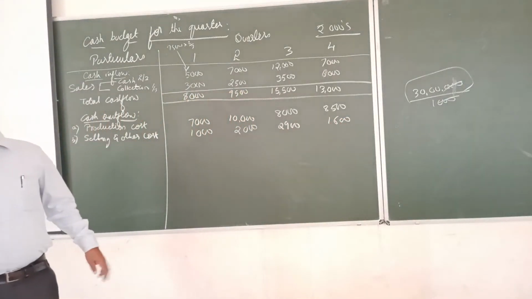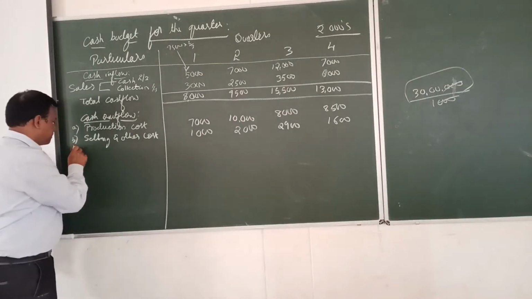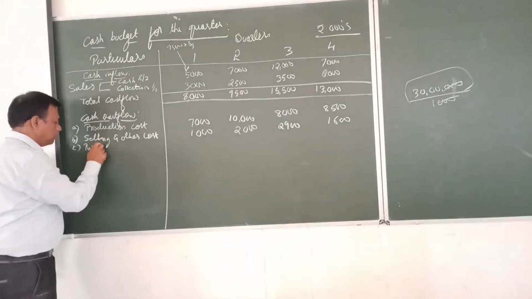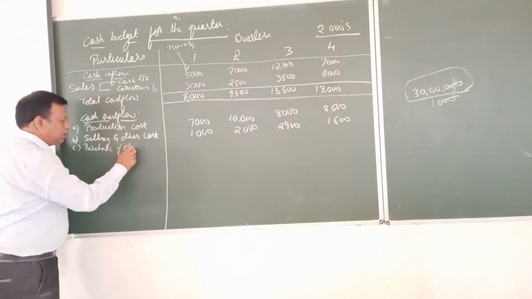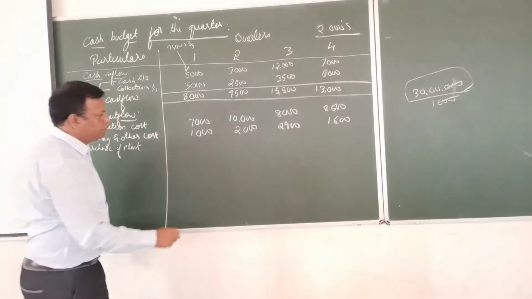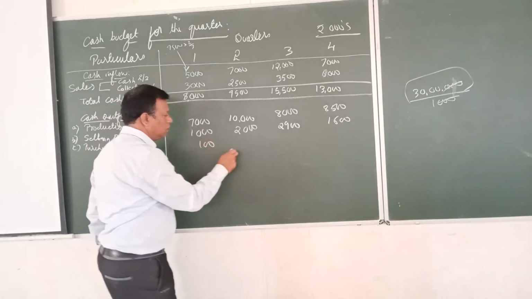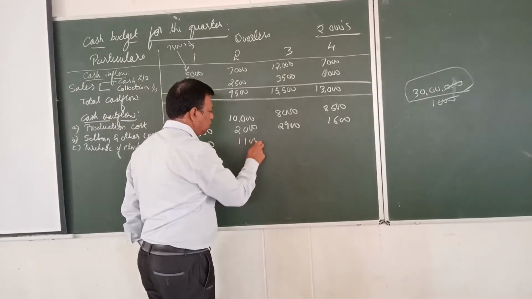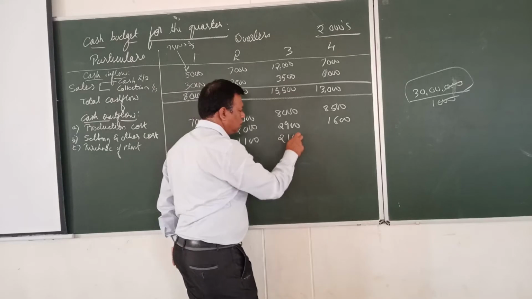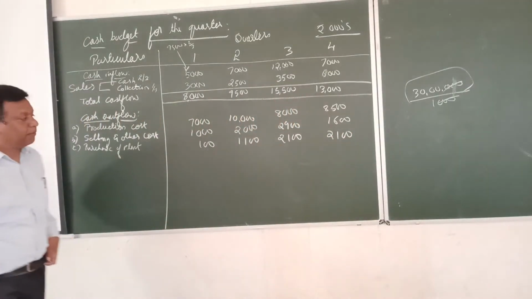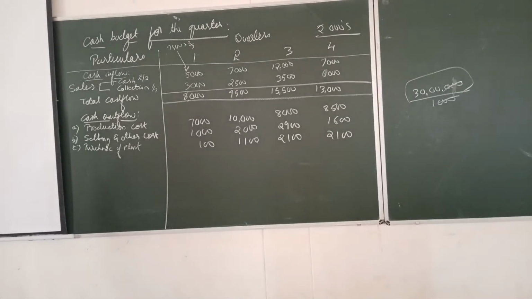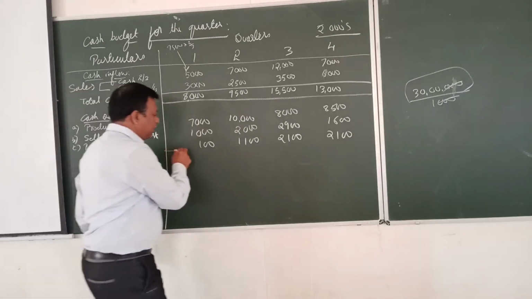Yes, sir. Purchase of plant and other fixed costs. I'll write simply purchase of plant. 100, then 1,100, then 2,100, and the last is 2,100. Next, any other cost? That's it. Borrowings we'll take later.